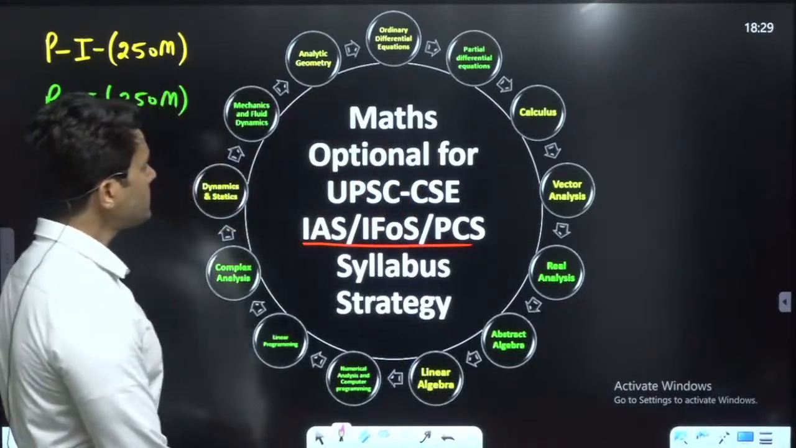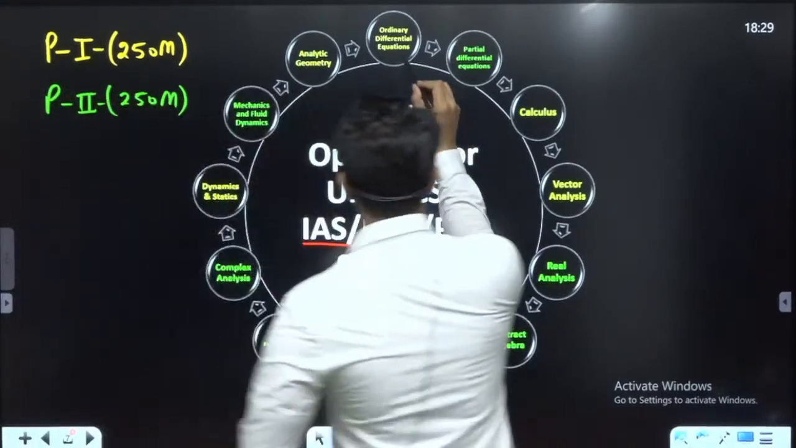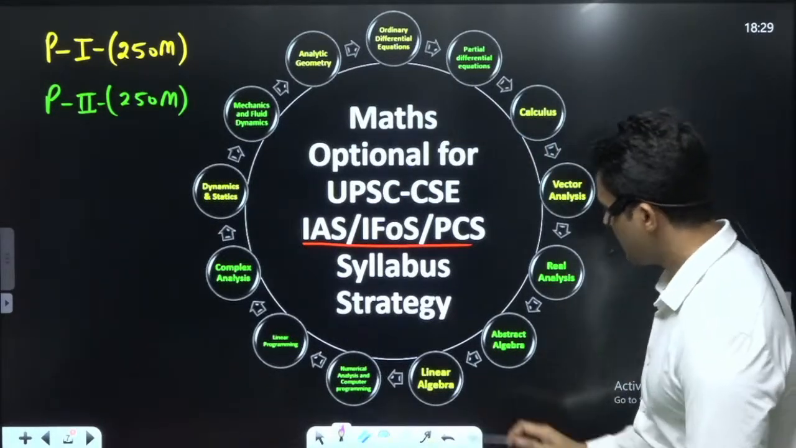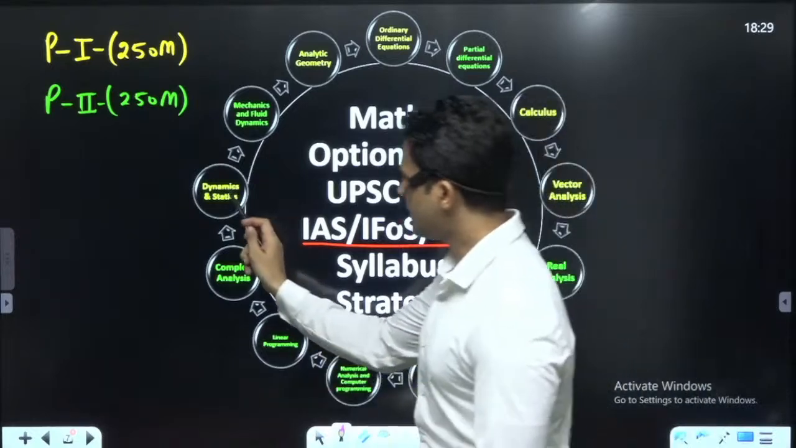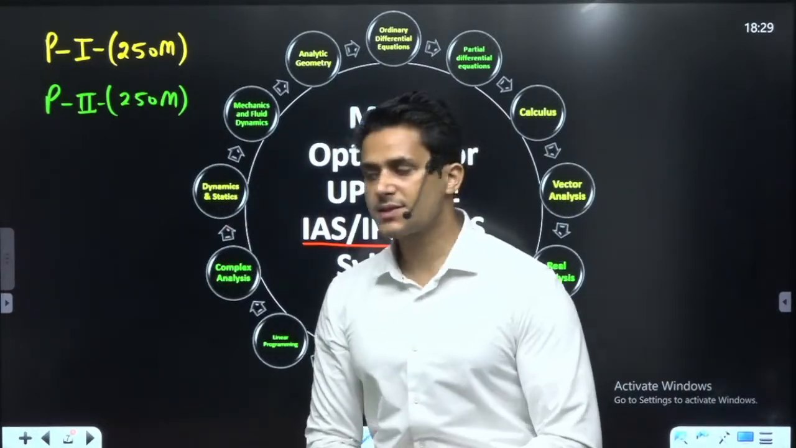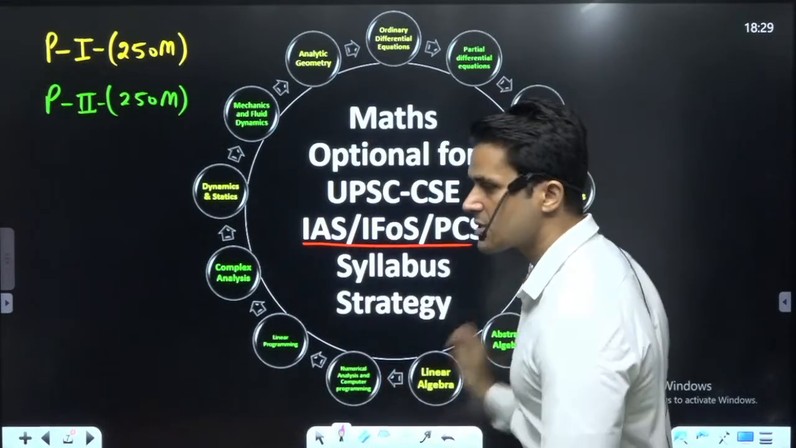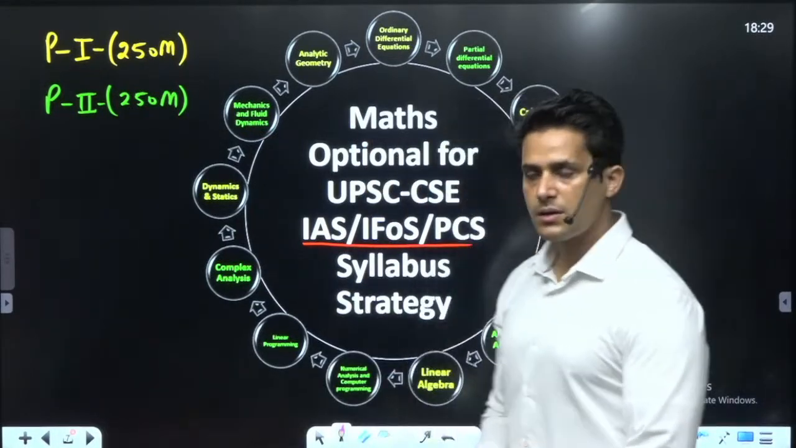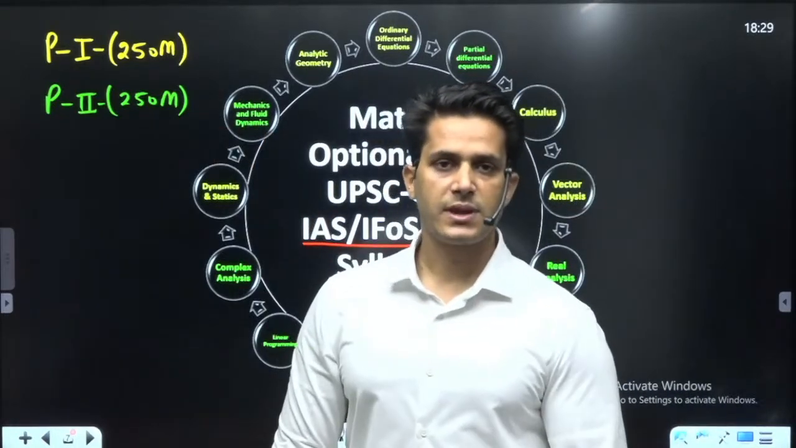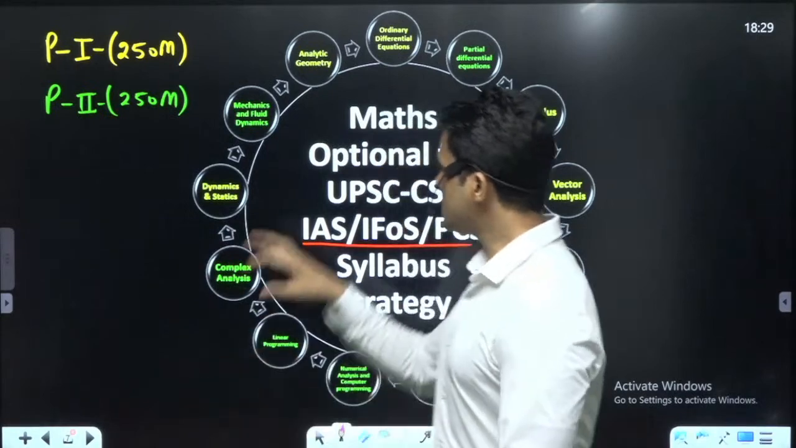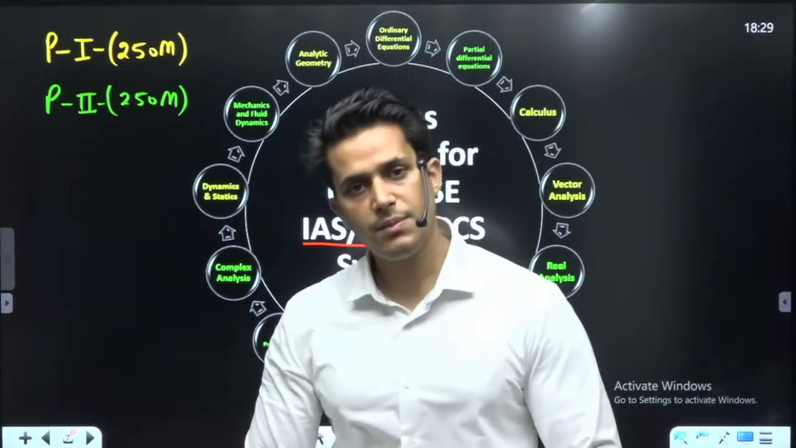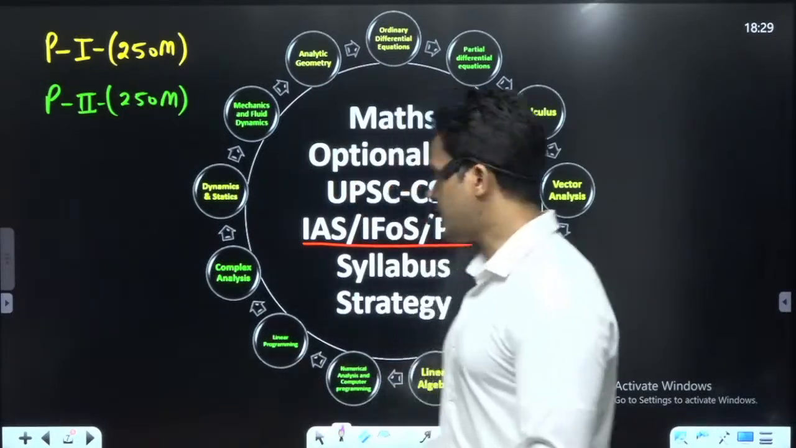see here. The ordinary differential equation, calculus, vector analysis, linear algebra, dynamics and statics, and analytic geometry. These six topics which are written in yellow color are of paper 1. And I will discuss how these 6 topics are further divided into section A and section B. So let me come to that point.